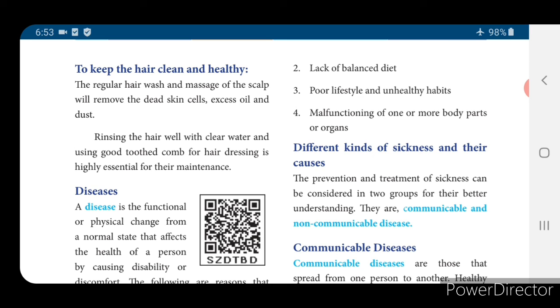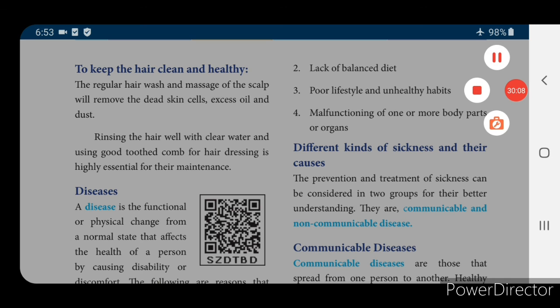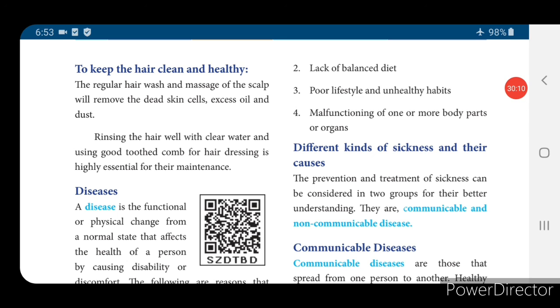With this I'll stop this lesson. The homework given for you is: in eye care, the diseases caused in the eye, and the diseases caused in the teeth. Both tables are very important. You read that. In the next class we will see about the diseases. Okay children, thank you children. We will see you in the next class.